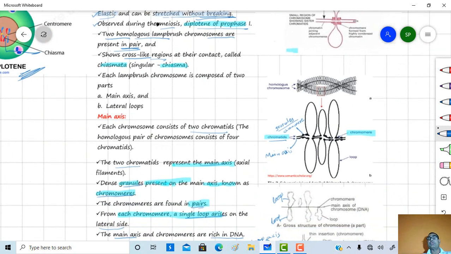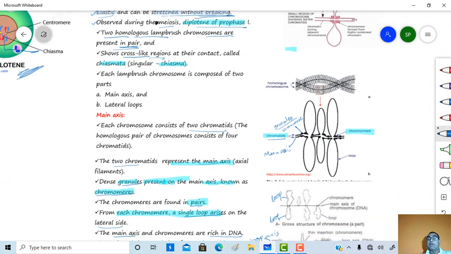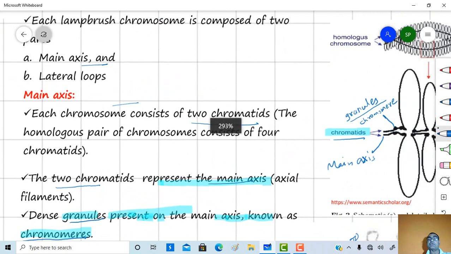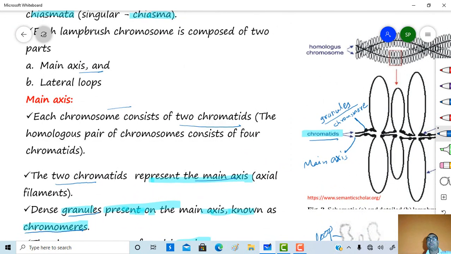Each lampbrush chromosome is composed of two parts. First one is called the main axis and another one the lateral loops. Each chromosome consists of two chromatids, and these two chromatids form the main axis. If you see here, these are the two chromatids, first one chromatid and another one chromatid. These form the main axis of the lampbrush chromosome.